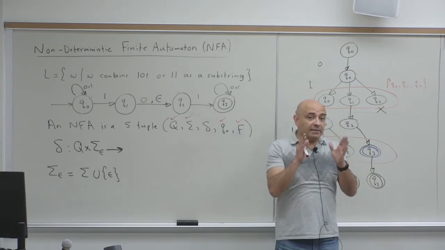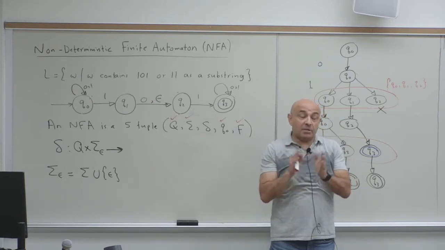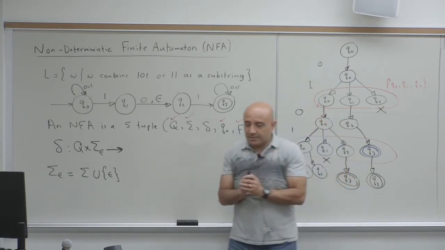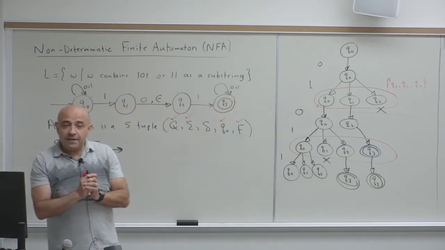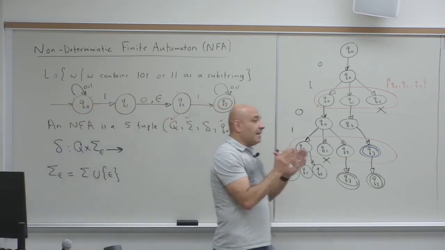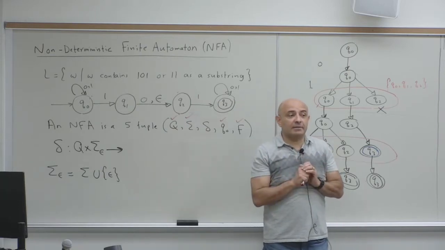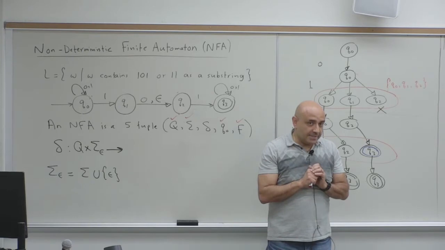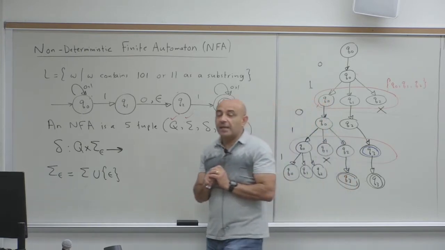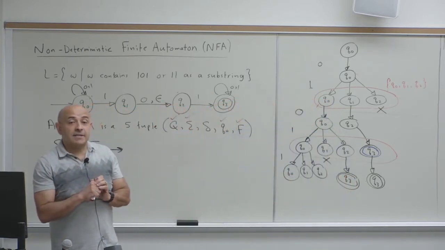Now for the NFA, it takes a state and a symbol, and the symbol can possibly be an epsilon. It gives you what? Multiple states. Exactly, it can give you multiple states, so it will give you a set of states.